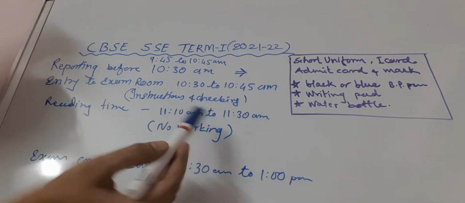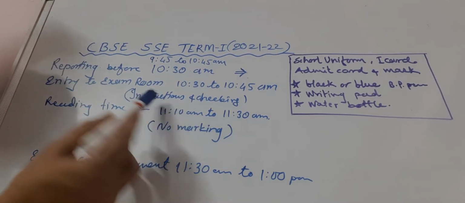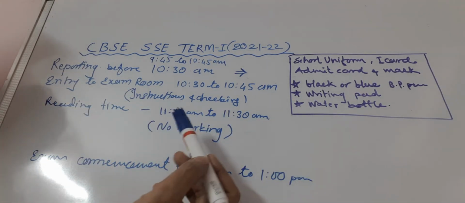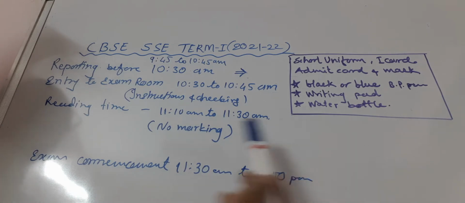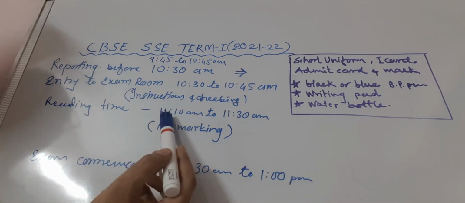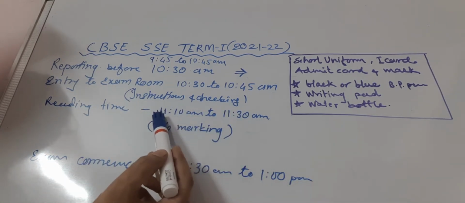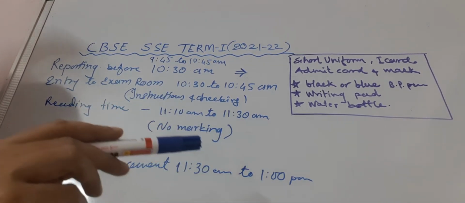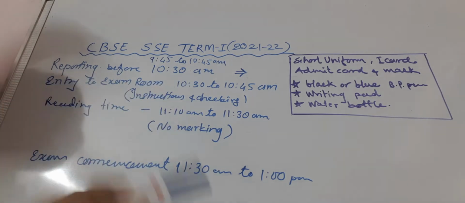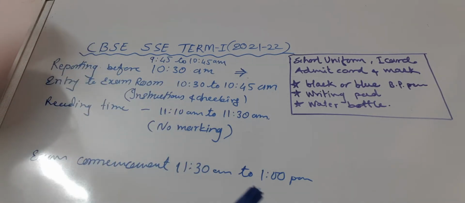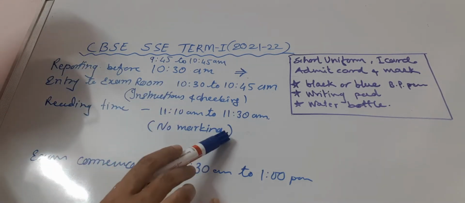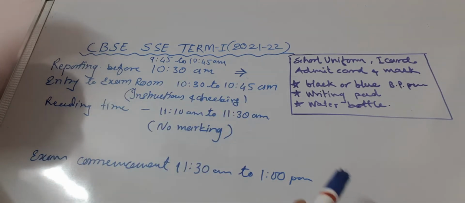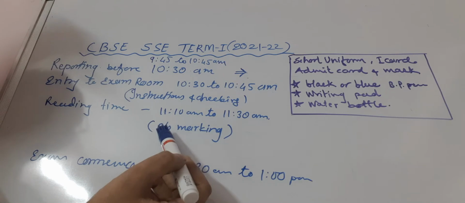Before 11:10 you will be getting your question paper. Before that you will get the OMR sheet. Okay, how to fill the OMR sheet, that point I will take just now. Your reading time is 20 minutes. So from 11:10 to 11:30 you should read it thoroughly and make a choice of which you want to attempt and which you don't want to attempt. But there should be no marking on the question paper as well as the OMR sheet during this period.